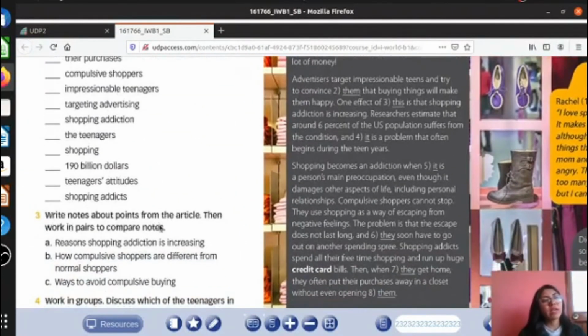It says write notes about points from the article, then working in pairs to compare notes. Okay, so that activity you are going to do in an individual way. Esta parte lo vamos a hacer individualmente. Okay, what do you have to write? Reasons shopping addiction is increasing. Las razones por las que está creciendo la adicción to shopping. Okay, how compulsive shoppers are different from normal shoppers, and ways to avoid compulsive buying.